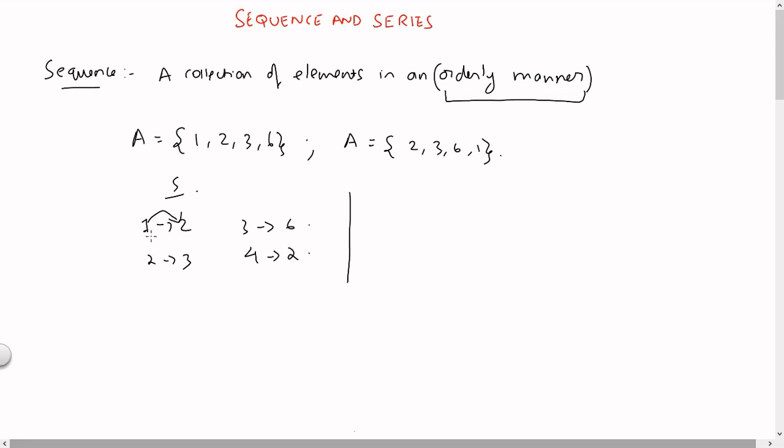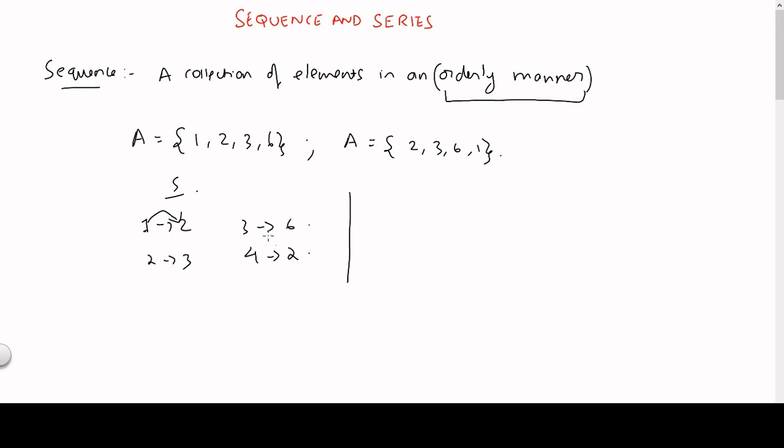And how do we define the positions? In terms of the natural numbers. What is in the first position, what is in the second position, what is in the third position, fourth position, and so on. So we can alternatively say a sequence is a function which maps natural numbers to real numbers. So we can say that S of 1 is equal to 2, because in the first position the element is 2. S of 2 is equal to 3, S of 3 is equal to 6, and S of 4 is equal to 2. So this way it maps natural numbers with the elements that are present in that particular position.